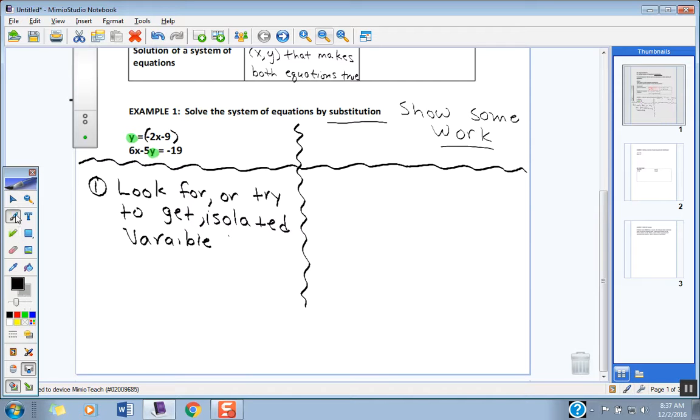So let's just check this out. Let's see how this works. I'm going to look for or try to get an isolated variable. That's my first goal. Okay? We found y to be alone. So the second rule would be then this.